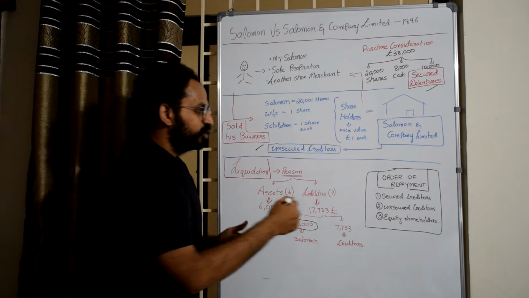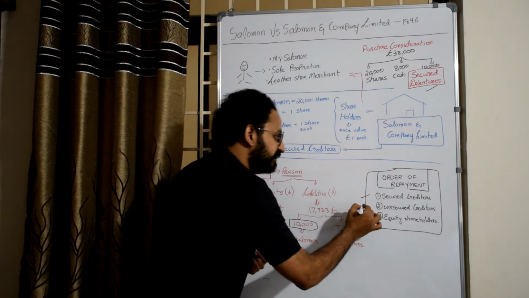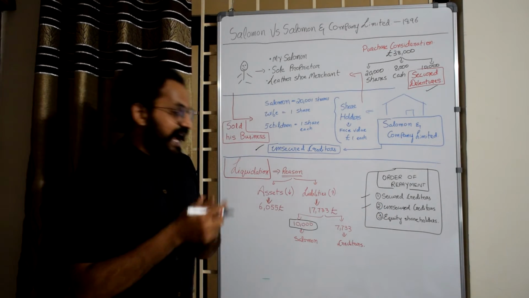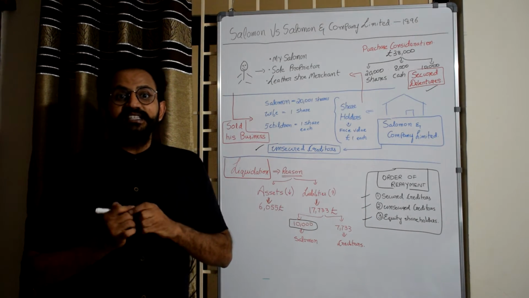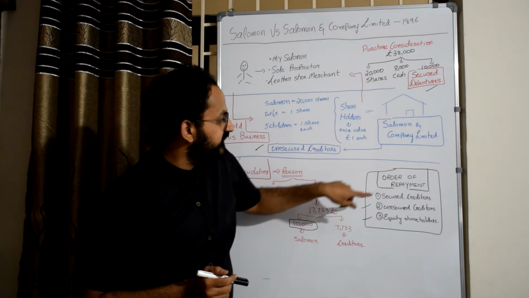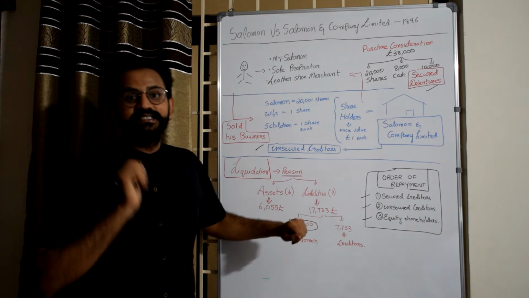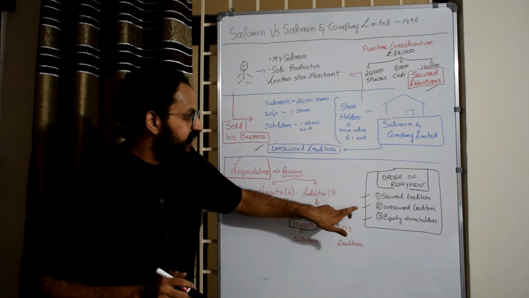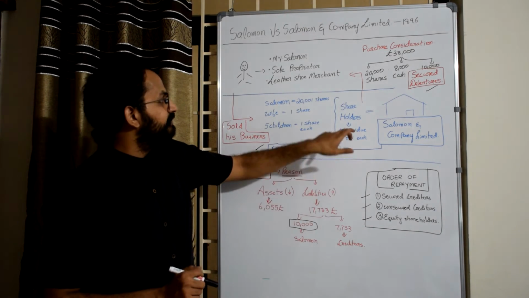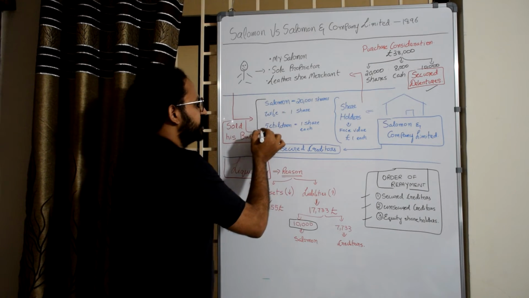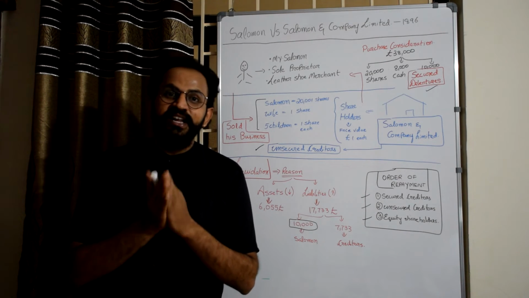The money always goes to secured creditors first. If there is anything remaining, it will be paid to unsecured creditors. And if something is still remaining, that will be paid to equity shareholders. Salomon is asking for his 10,000 worth of debentures, which is secured. Now if after paying him, something is still remaining, that will be given to you as unsecured creditors. And even after that, if something is remaining, he will get the money back in the capacity of shareholder. And this is how the doctrine of separate legal entity came into the picture.